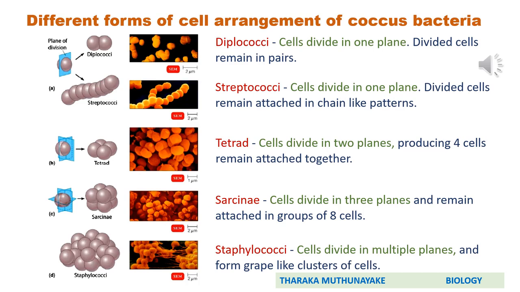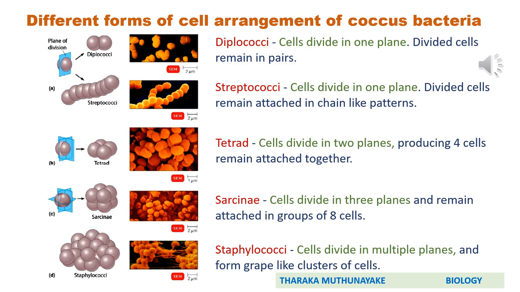First, we will discuss different forms of cell arrangement of coccus bacteria, that means spherical bacteria. We said earlier, if daughter cells resulting from division detach from each other, they remain as single individuals. It is applicable to the spherical shape of coccus bacteria as well. If coccus cells divide and detach from each other, they can be simply termed as coccus. But if they arrange together, they form different colonies or different cell arrangements.